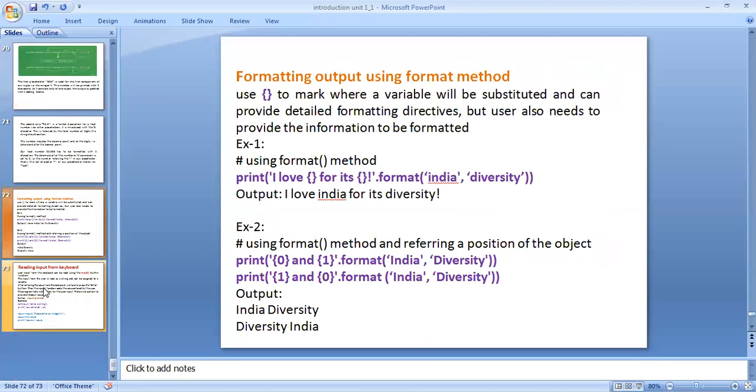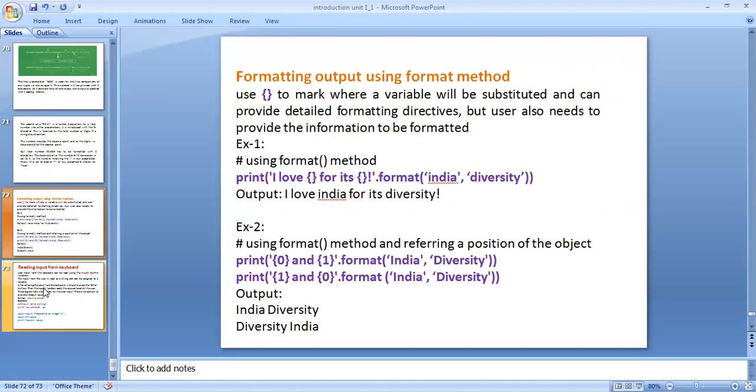Formatting output using the format method. Using curly braces to mark where a variable will be substituted, it can provide detailed formatting directives, but the user also needs to provide the information to be formatted.